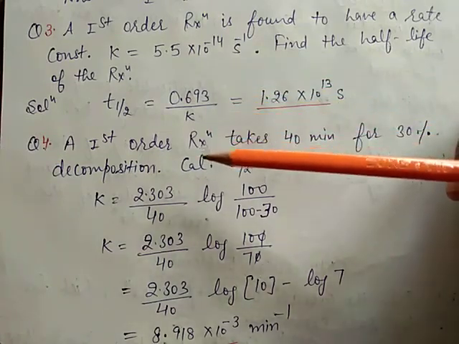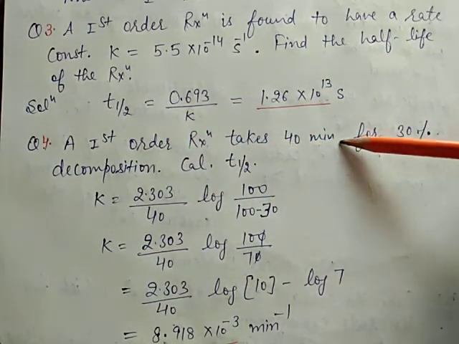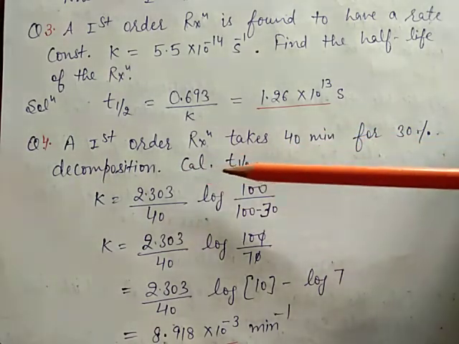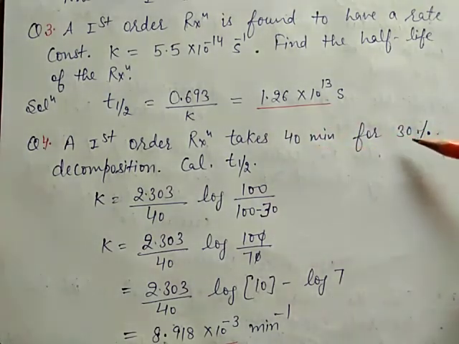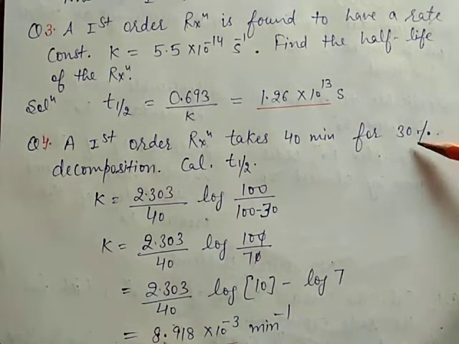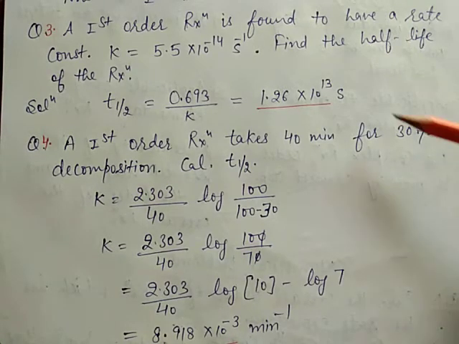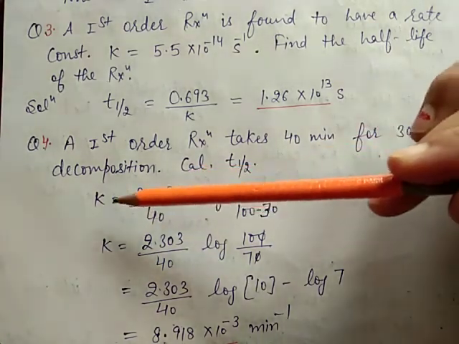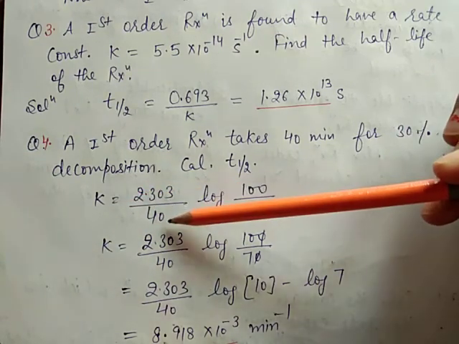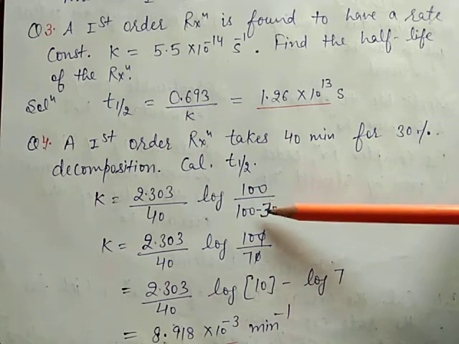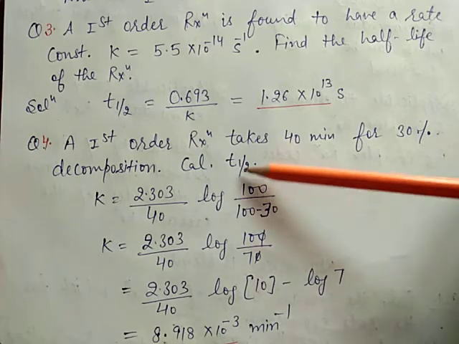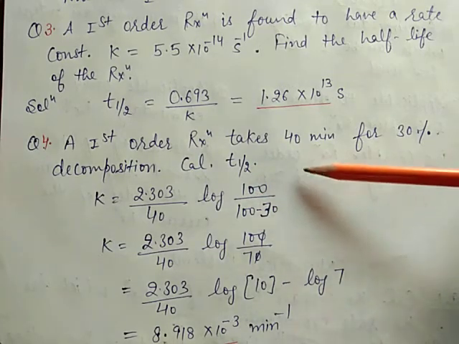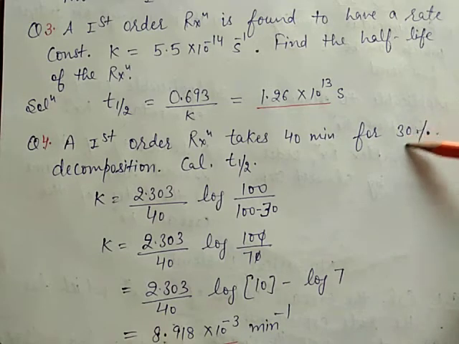Now the next numerical: a first order reaction takes 40 minutes for 30% decomposition. Calculate the T half. Time is given, 30% decomposition means 70 is left. This is the formula: K is equal to 2.303 upon T log of A naught by A. Initial is, suppose, 100. Out of 100, 30% decomposes, means 70% left.